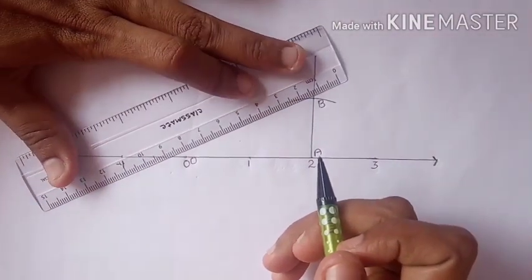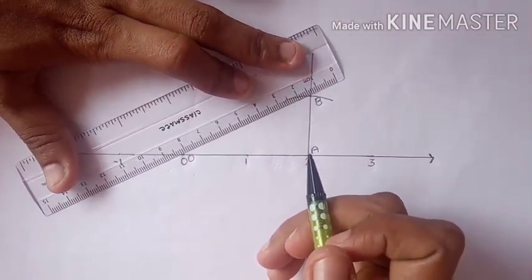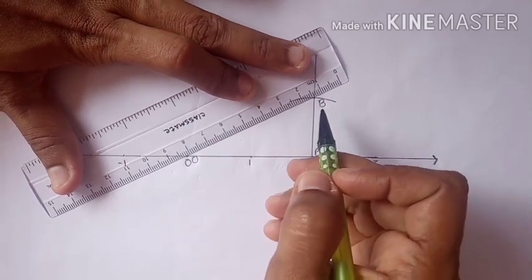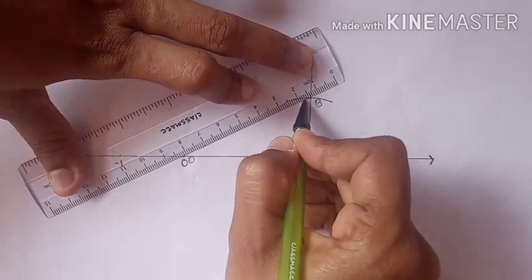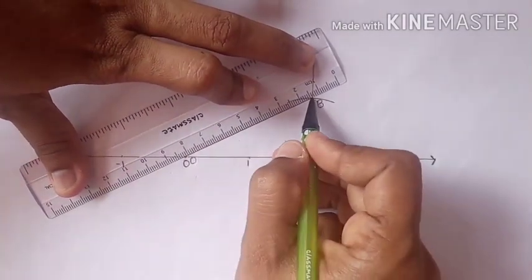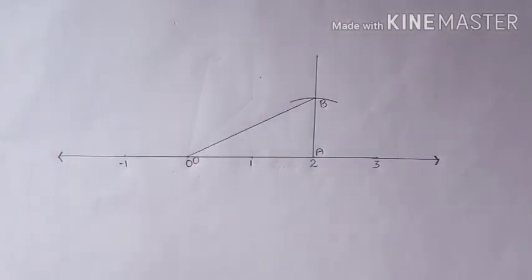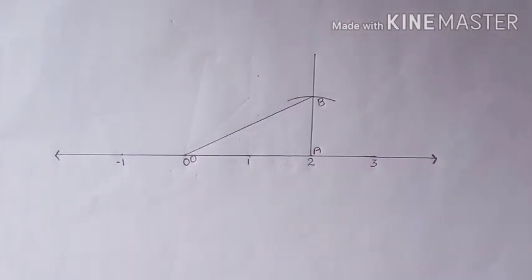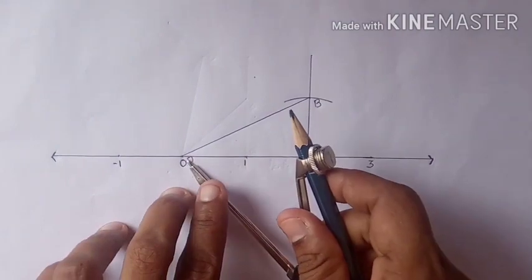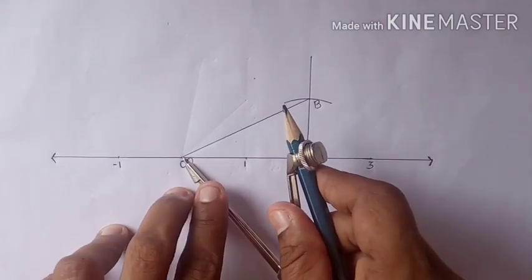By using your ruler, join the points O and B. Use your compass and measure the length of OB.